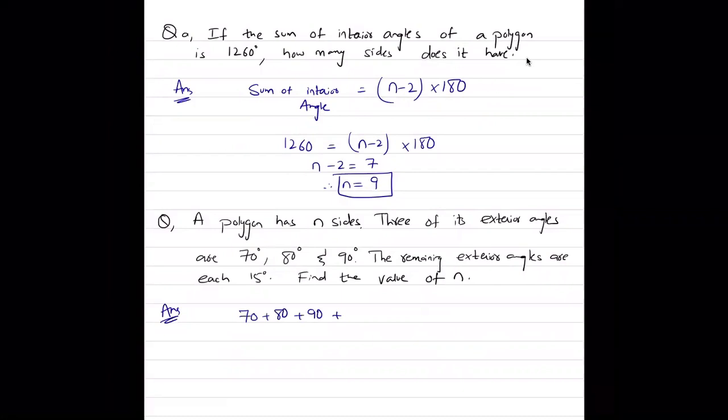Let's say the polygon has n number of sides. Three of the angles are these. So what are the remaining angles left? If a polygon has n sides, then it will have n total angles. The sum of these three is 240, I guess. Wait a second. Tell me, if I want to form an equation, I know these are the three angles out of these n angles. How many remaining exterior angles are there?